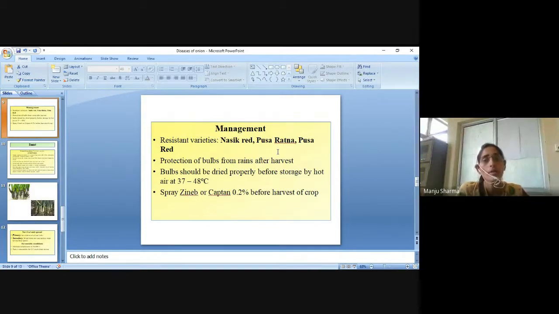Protection of bulbs from rains after harvest. Bulbs should be dried properly before storage by hot air at 37 to 48 degrees centigrade. Then we have to spray Dithane M-45 or Captan at 0.2% before harvest of the crop.